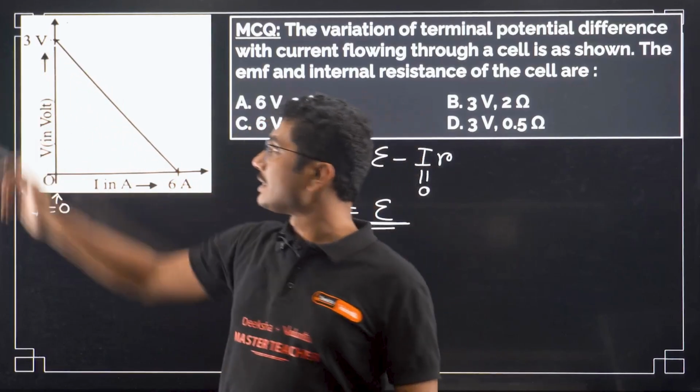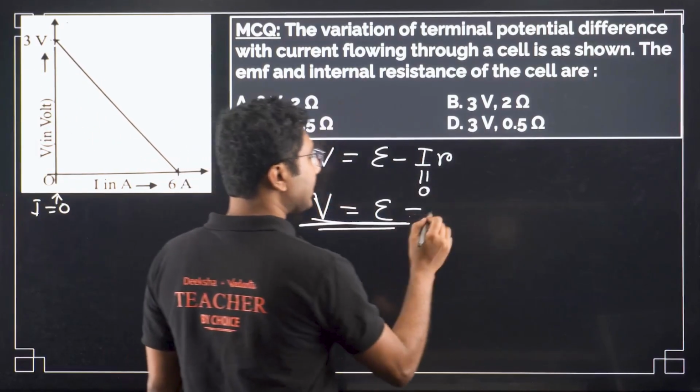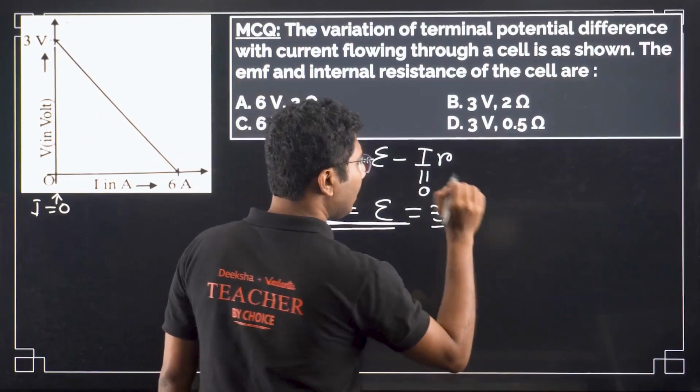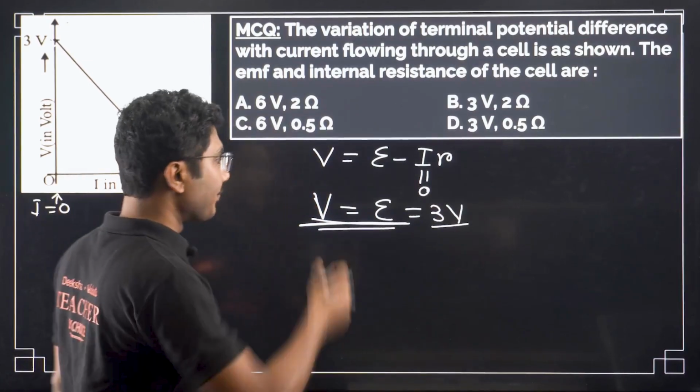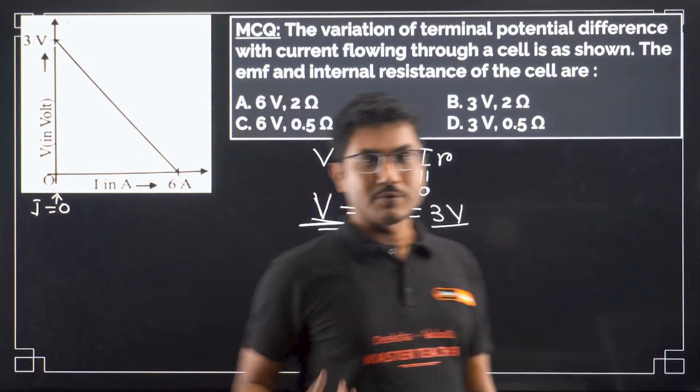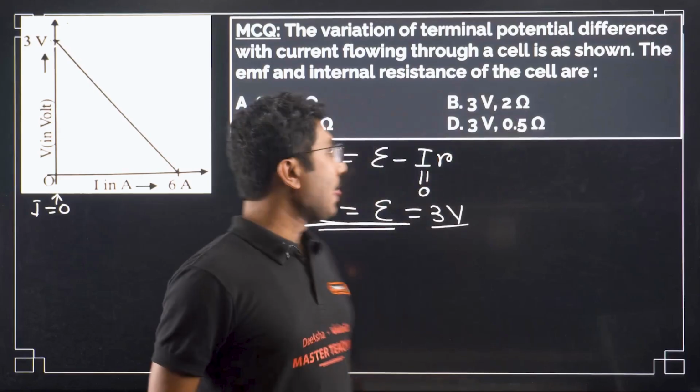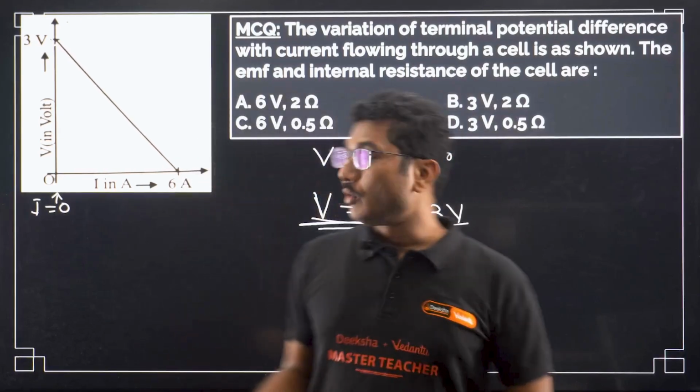So from here we can say that 3 volt is basically the terminal, the EMF of the cell. So 3 volt is the EMF of the cell, right? Now this is fine. Now what else?